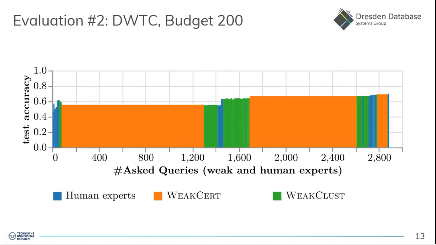For a smaller budget, which means the amount of labels from the human expert, of course, more labels are generated by the weak supervision, but the end accuracy is of course lower. That means now we have a lower accuracy, but we could save more human effort. So the safety thresholds were lowered.